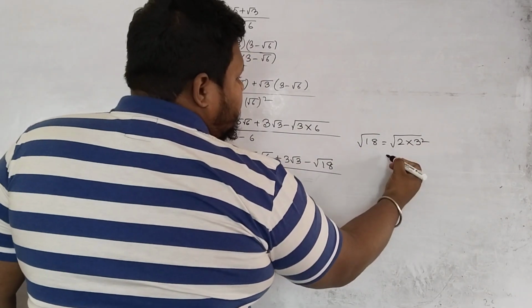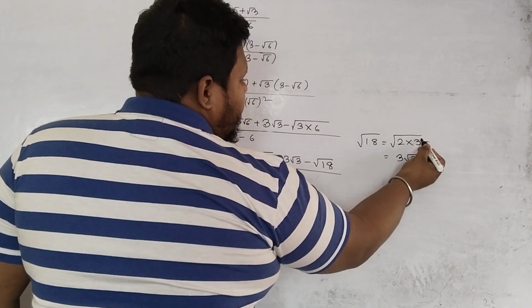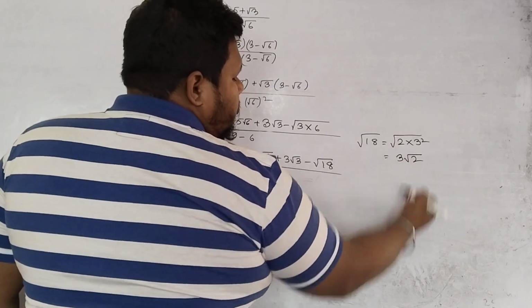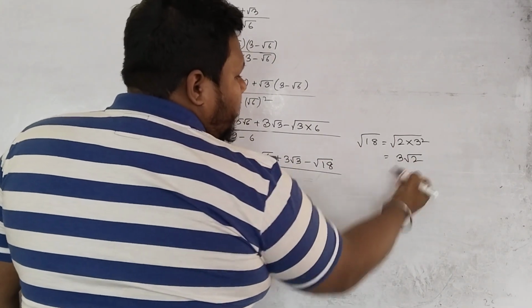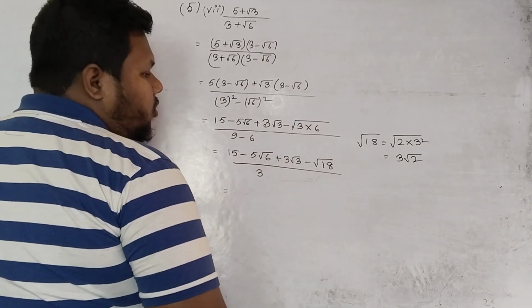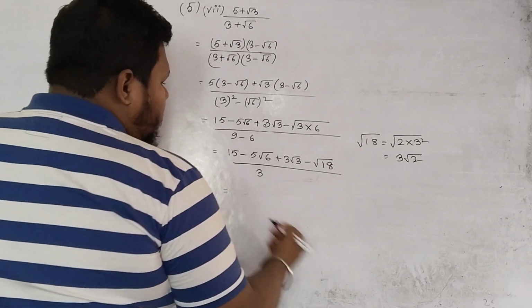So if I bring this 3 outside, if I apply square root, then this 3, the square will go and the square root will only remain over this 2. So 18 we can write as 3 root over 2. Okay. So let us write 18 as 3 root over 2.